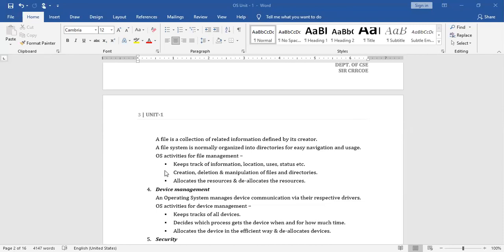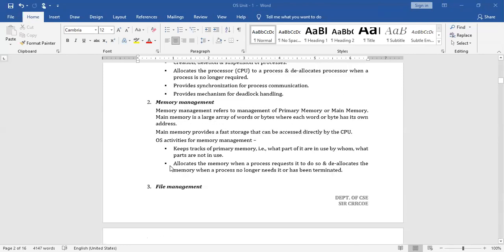So whenever you create a new file, what happens? You are supposed to allocate the memory space for it, right? Whenever you delete a particular file, internally what happens? The memory which is allocated for that particular file is going to be deleted, right? Like that, it maintains the information regarding all the file activities, right? So that is about file management.